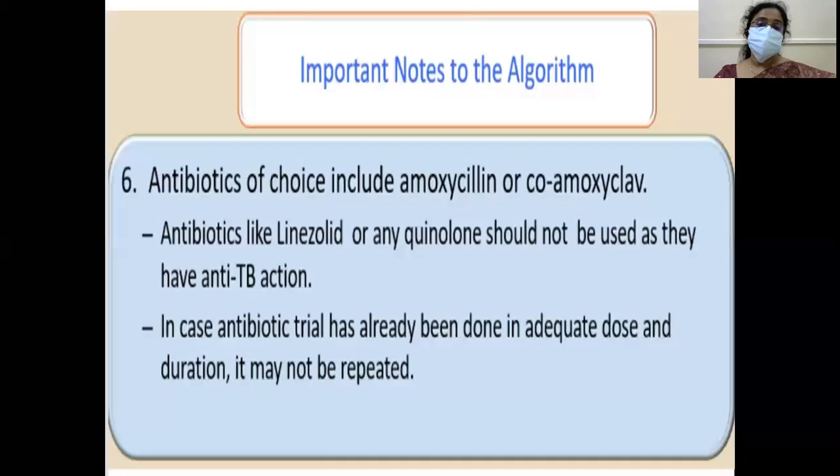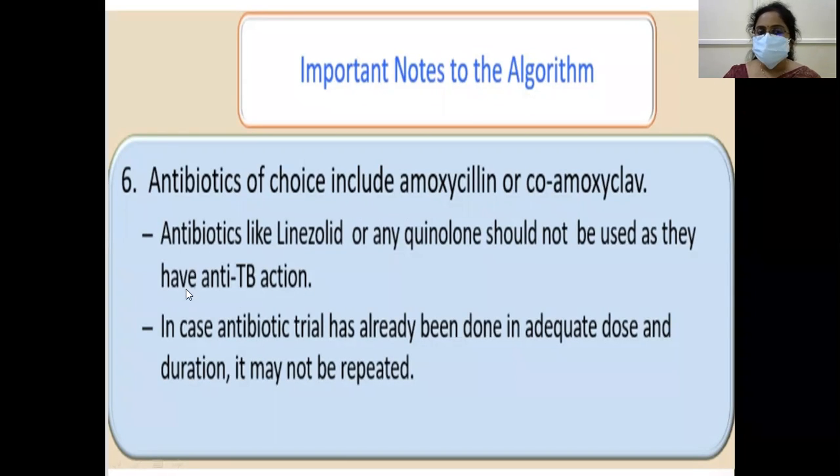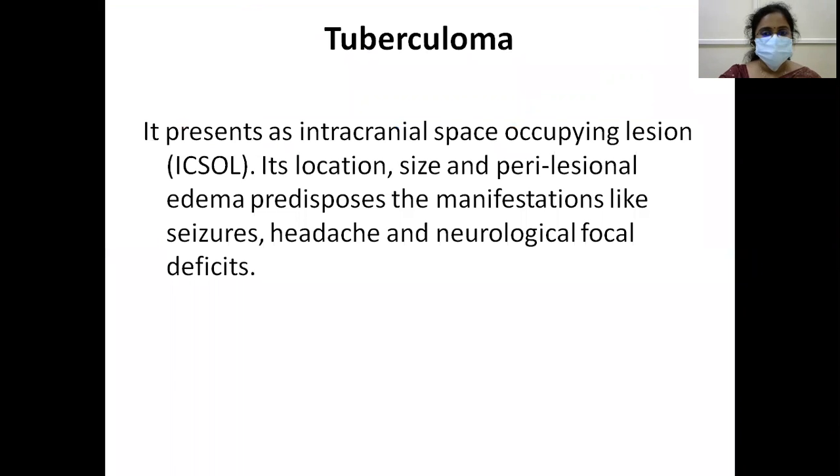antibacterial, TB activity. So antibiotics of choice include amoxicillin or co-amoxiclav. Antibiotics like linezolid or any quinolone should not be used as they have anti-TB action. So antibiotics having an anti-TB action should not be used. In case an antibiotic trial has already been done in adequate dose and duration, it may not be repeated. It's not necessary to repeat it.